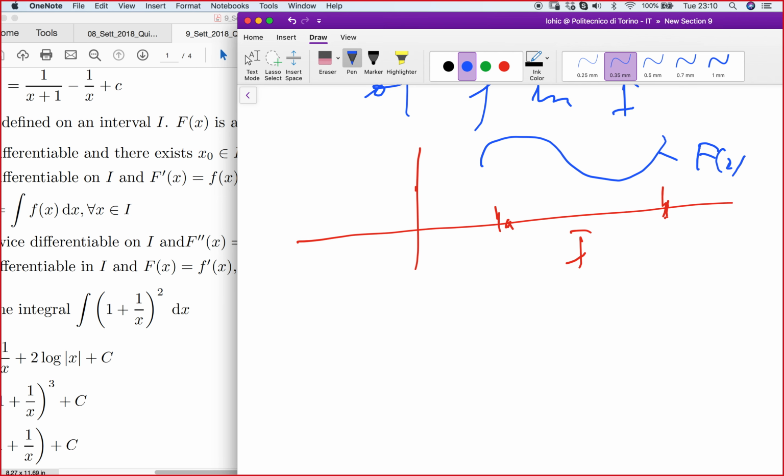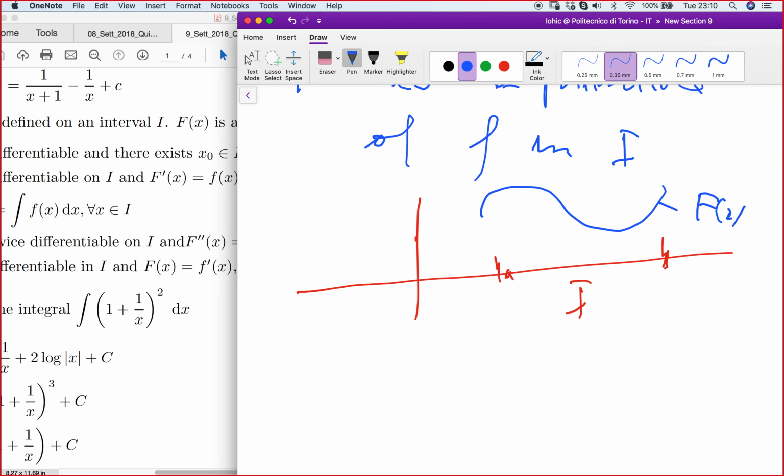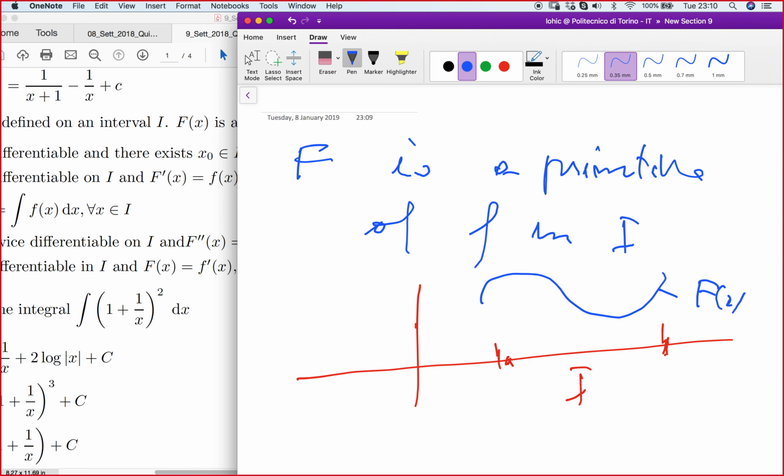So saying that capital F of x is the primitive of small f of x means that if I derive capital F of x, I will get small f of x. Yes or not?